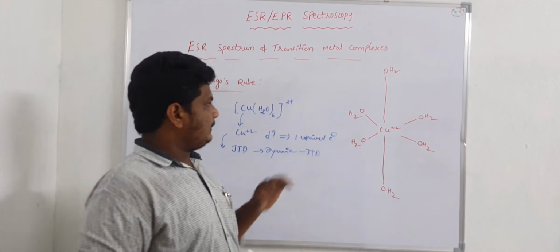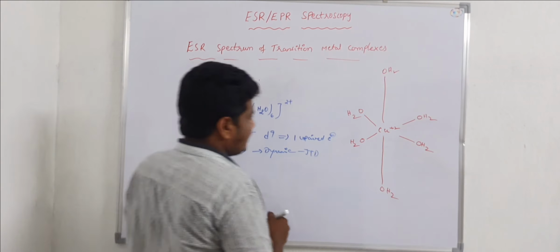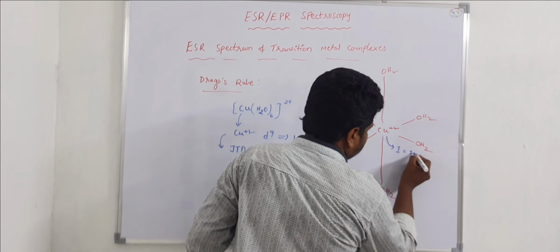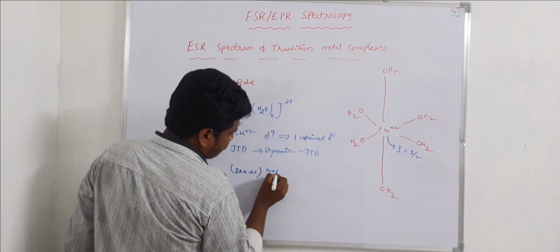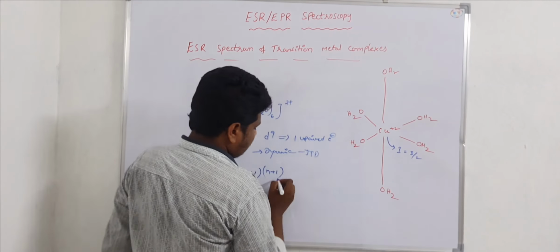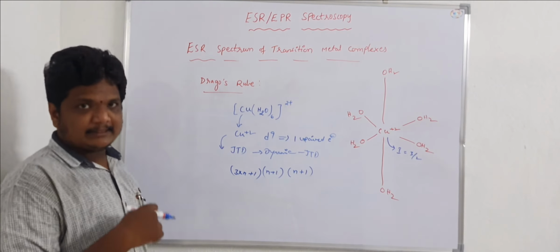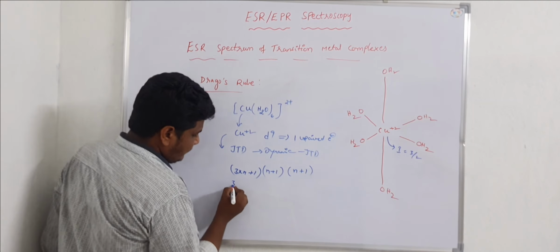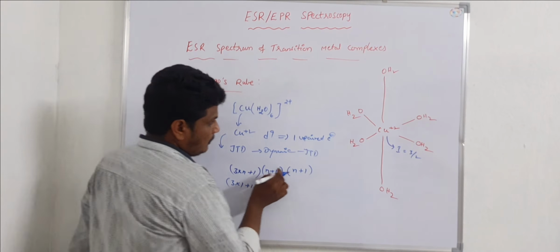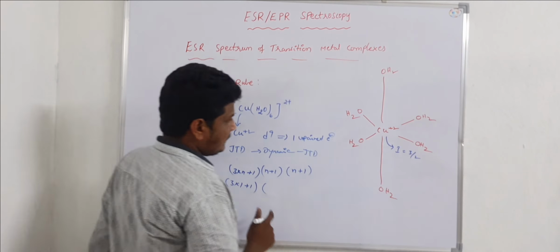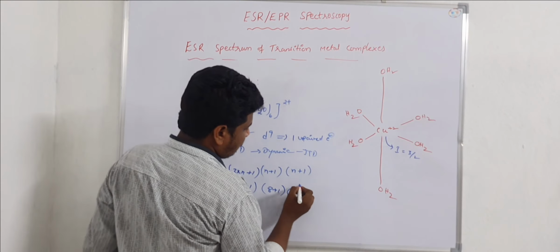So in that case, how many ESR lines can we observe? The copper has I equal to 3 by 2. In that case, 3 into n plus 1 into n plus 1, with one kind of hydrogen along the Z axis and another kind along the x and y planes. So 3 into 1 copper plus 1, and for these 4 ligands we have 8 plus 1, into 4 along the Z axis.